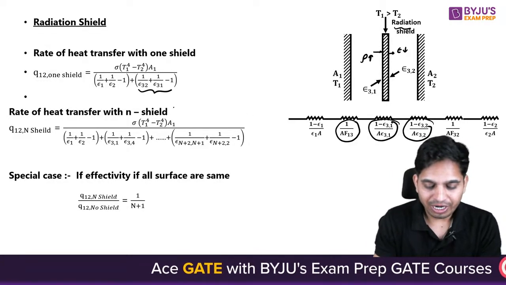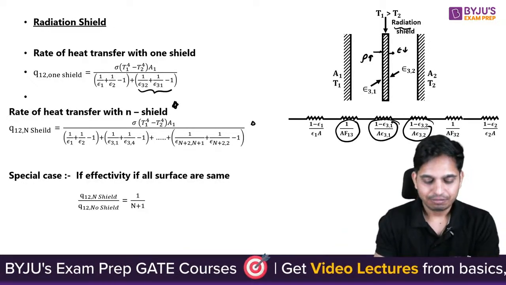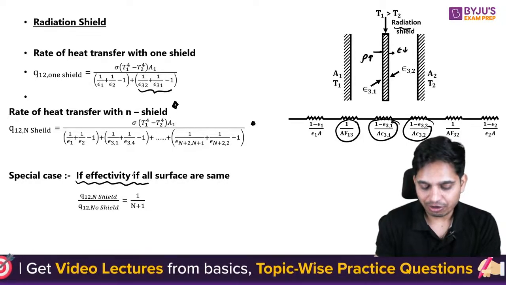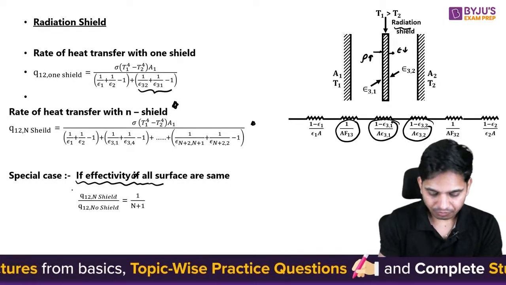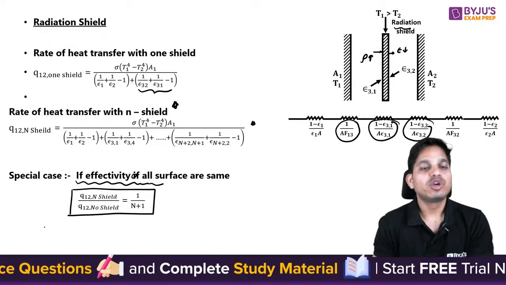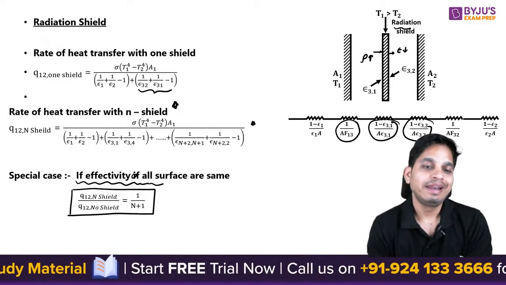So the rate of heat transfer with n number of shields can be given like this, and if emissivity of all surfaces is the same, then Q with n shields divided by Q with no shields is 1 upon n plus 1.